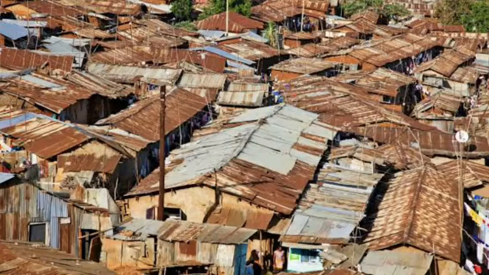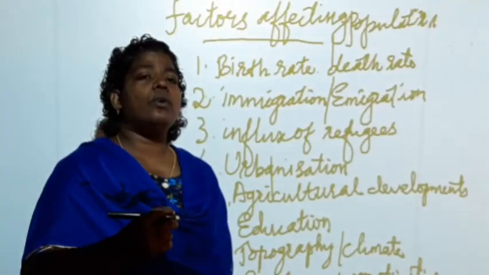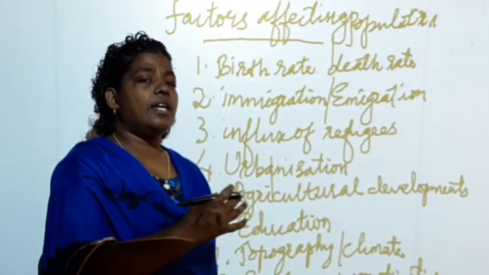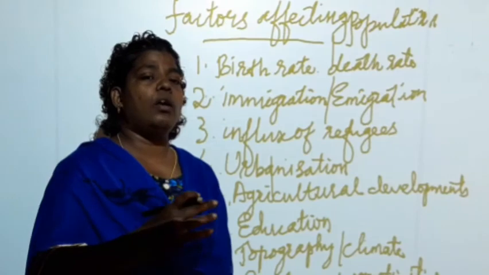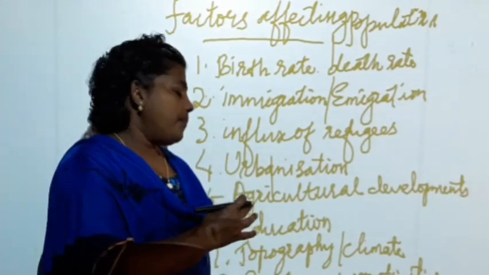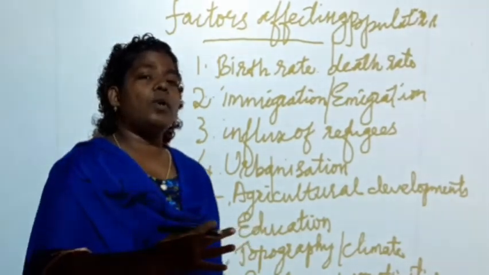The next one is topography and climate. Topography also affects the increase of the people. One of the factors of increase in population is topography, how much elevation that area has.